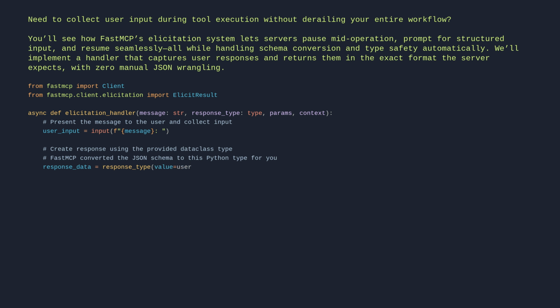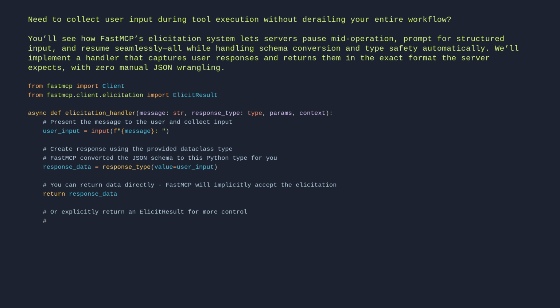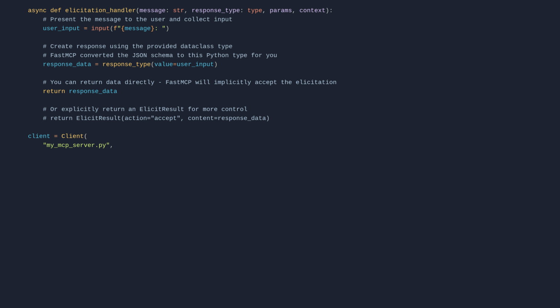value=user_input). # You can return data directly, FastMCP will implicitly accept the elicitation. return response_data # Or explicitly return an ElicitResult for more control. # return ElicitResult(action="accept", content=response_data). client = Client("my_mcp_server.py", elicitation_handler=elicitation_handler).